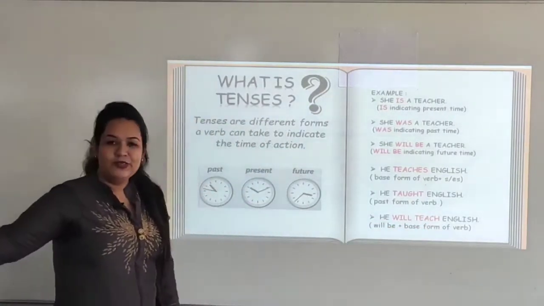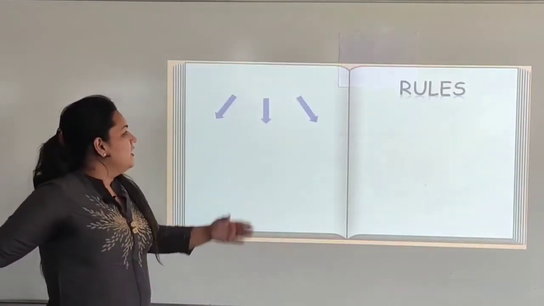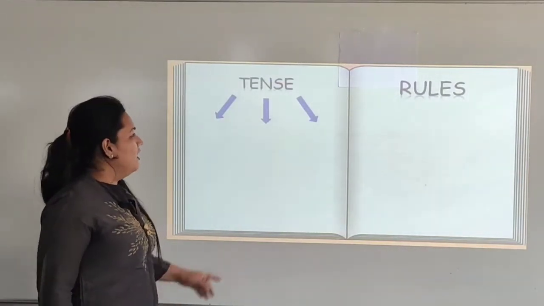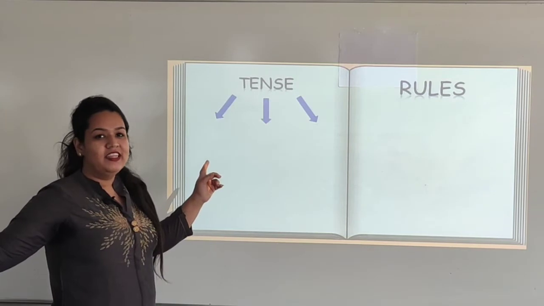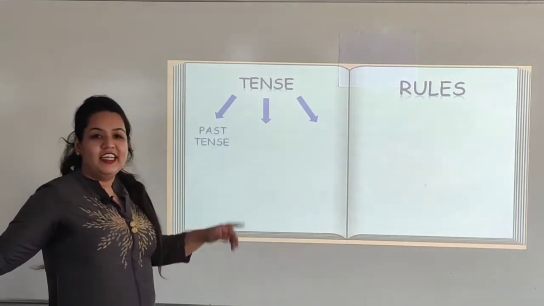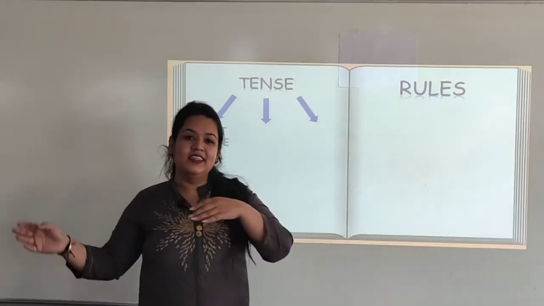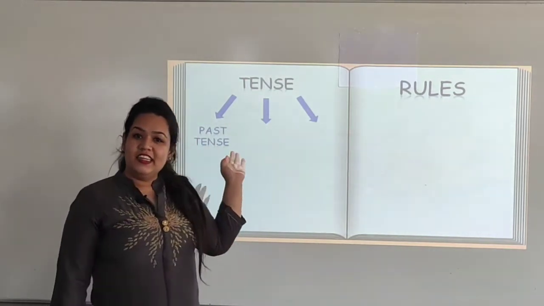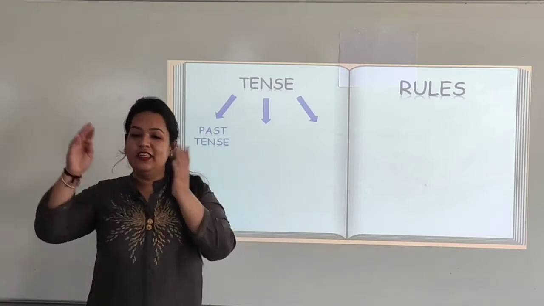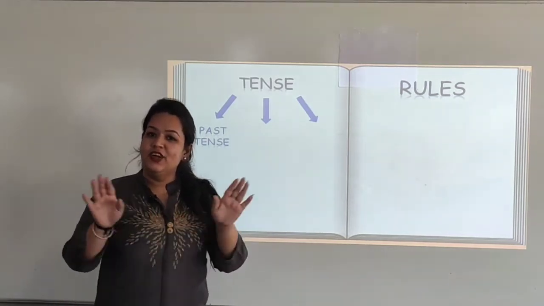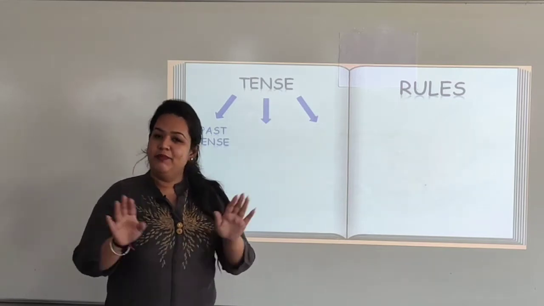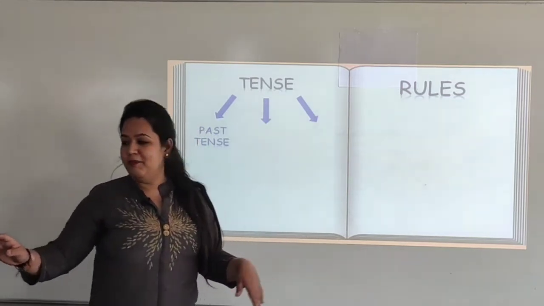Let us continue ahead with some types of tense. Let us see the types of tense. So the first type of tense, that is the action that takes place in the past, is known as past tense. It indicates that the time of action is in the past. That means the action is over. While we are speaking or writing, before that time, the action is completed.